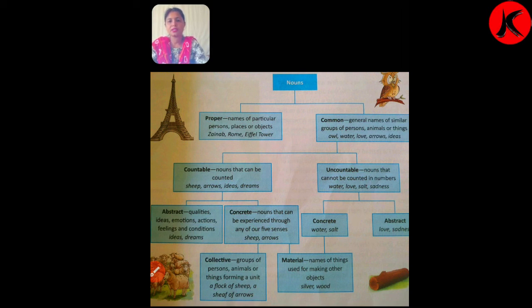In previous class I have completed our unit number 1. Today's class we will start a new topic in our grammar book. So our first lesson is number 1, nouns. So what is a noun, students? You have studied in previous class in 6th standard also about noun.